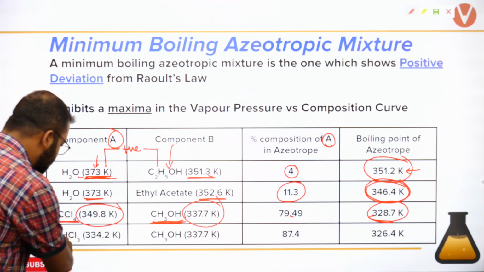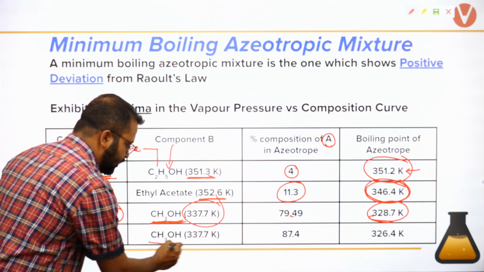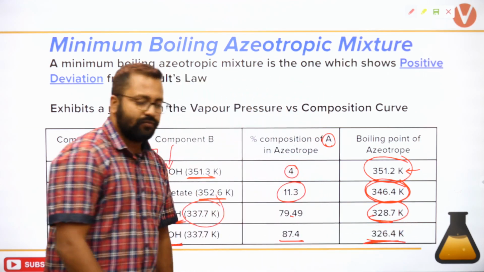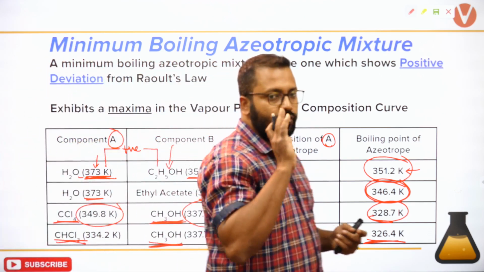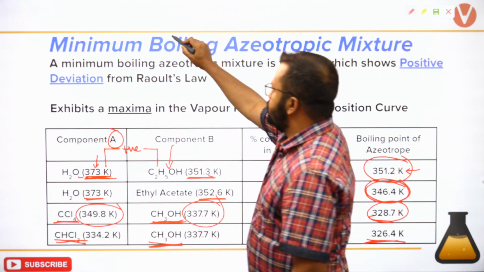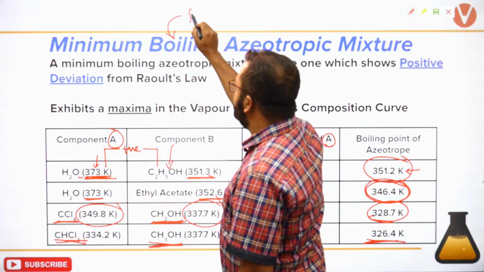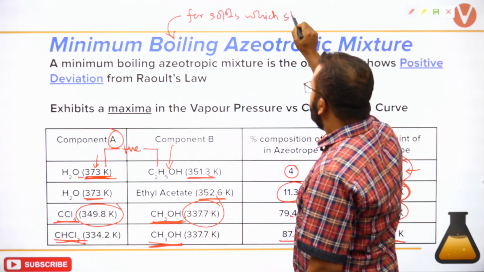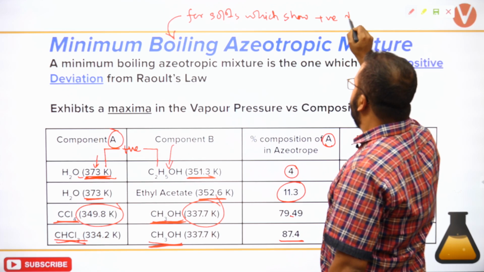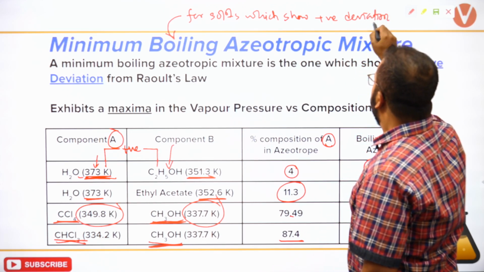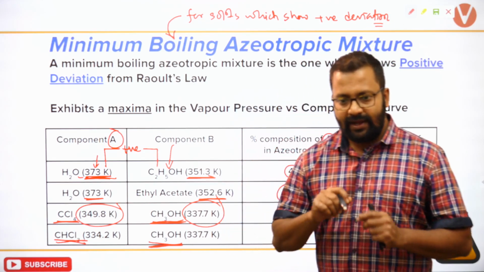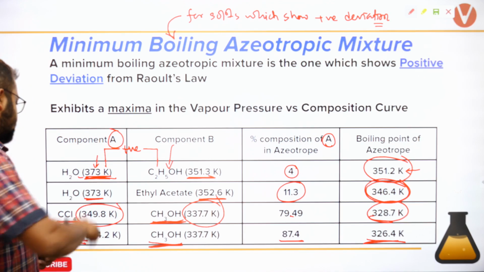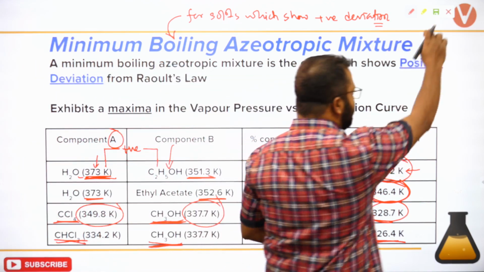Now CHCl3 and CH3OH, 87.4 and 326.4. You do not have to remember these values, you just have to remember the idea that minimum boiling azeotrope is possible for solutions which show positive deviation. Okay, is that understood? Let's move ahead.